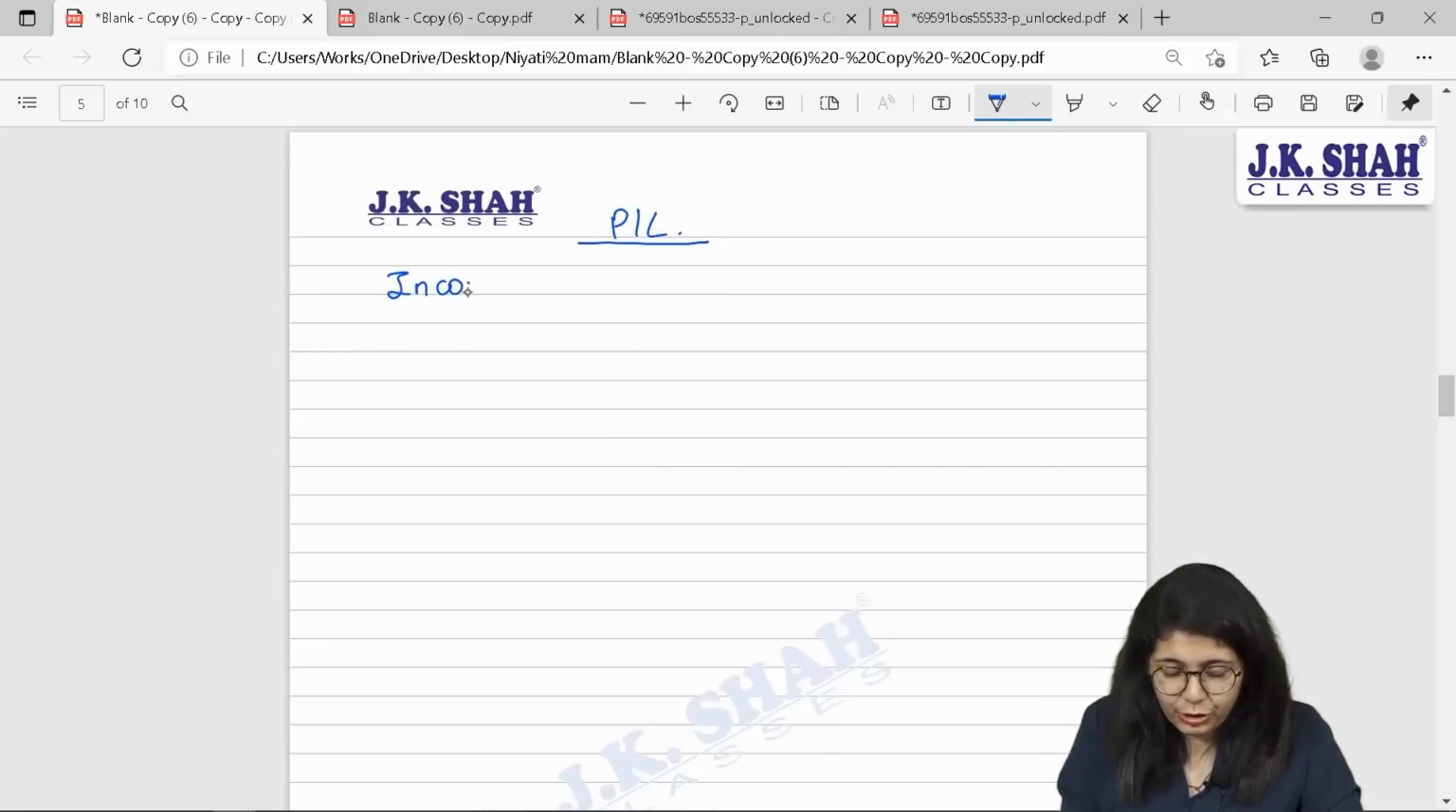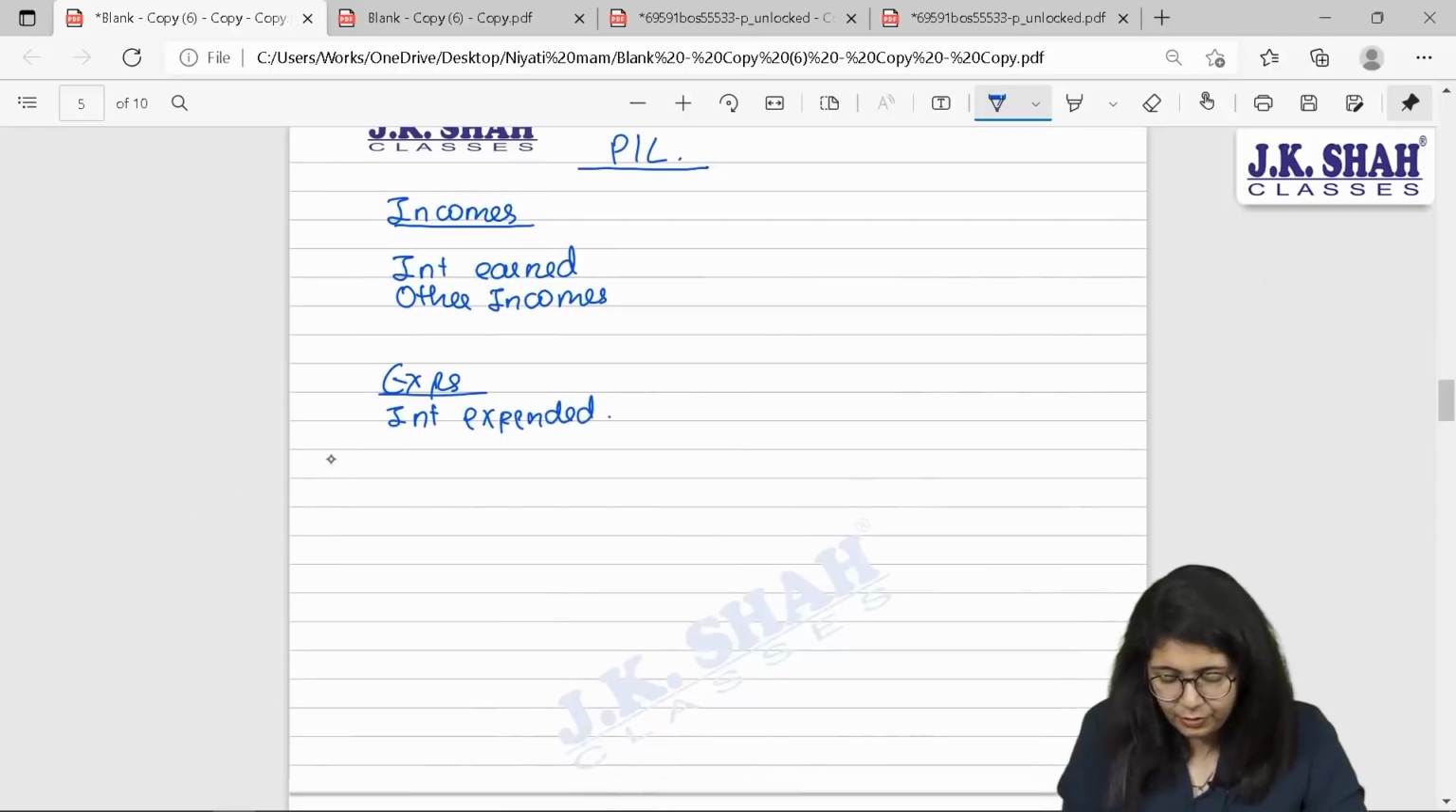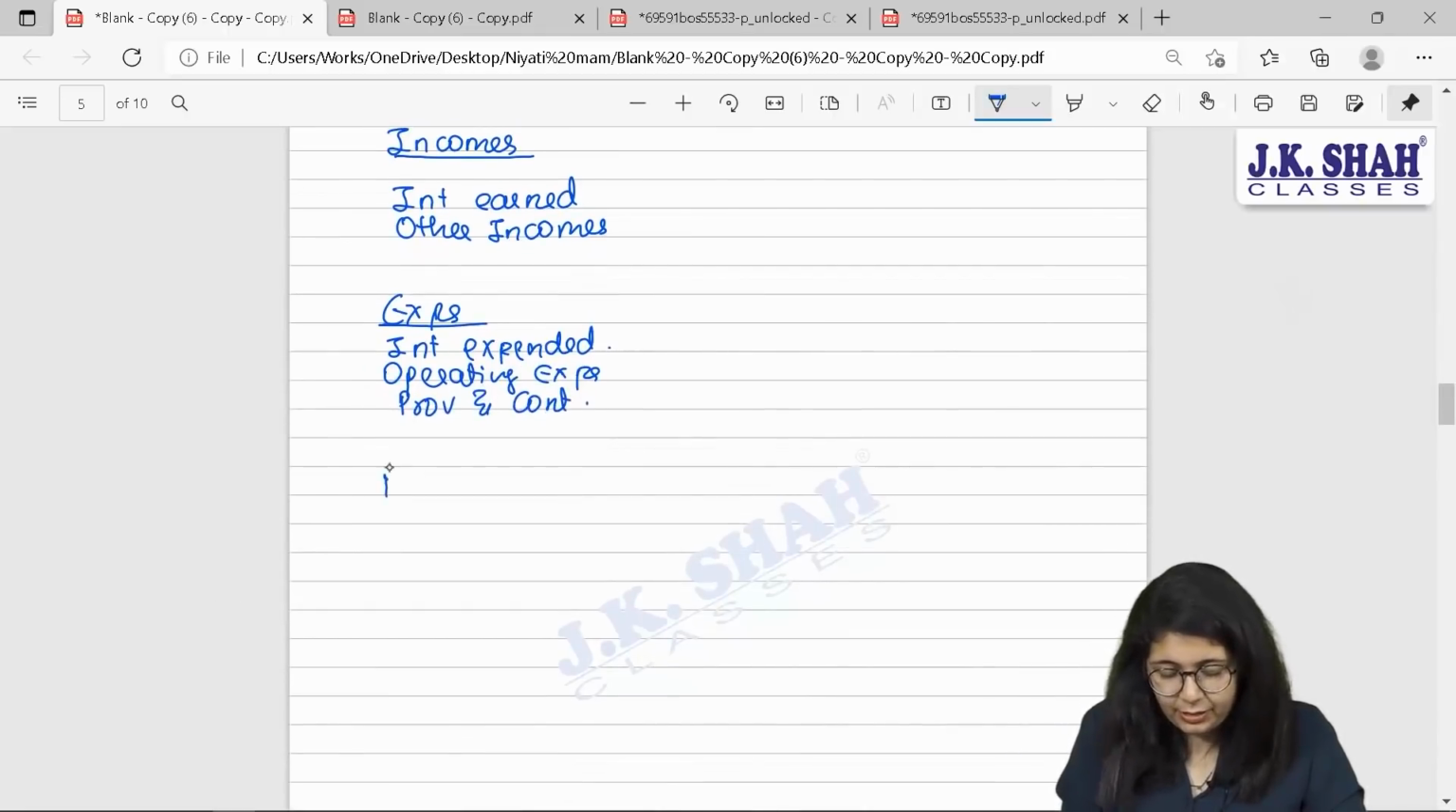First, you have incomes, which include 2 incomes, interest earned and other incomes. We then have our expenses. Expenses will include interest expended, operating expenses, and provisions and contingencies. What do we have next? Beta, income minus expense will give you profit and loss.